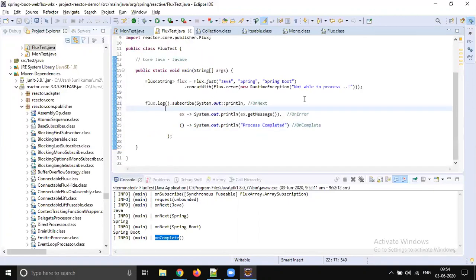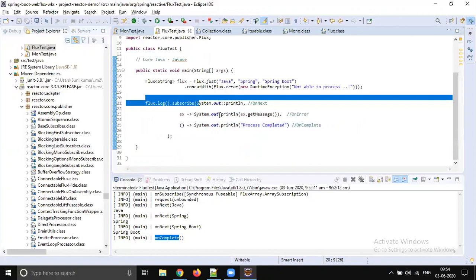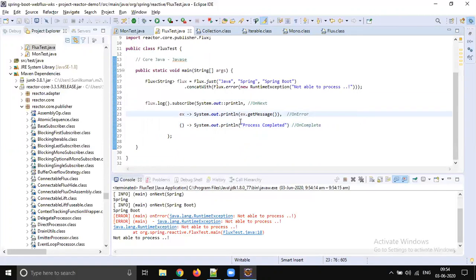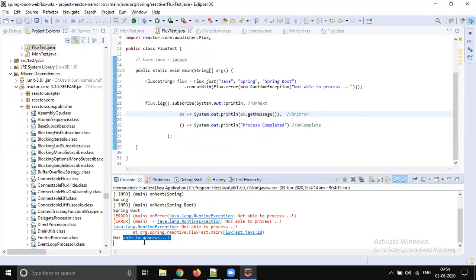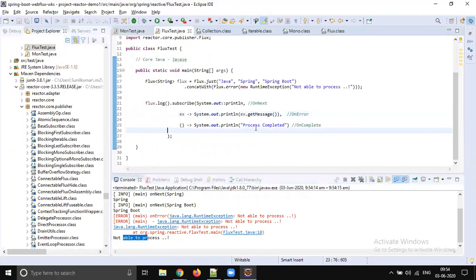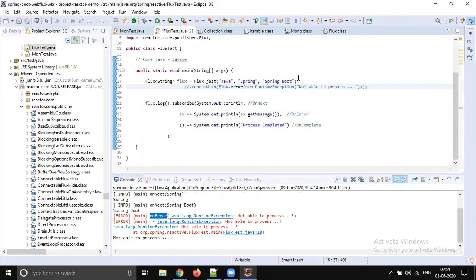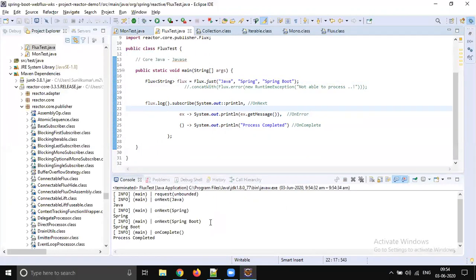Yes. So when we run this code, we will get on next triggered, and finally on error, because there is no successful completion. So process completed will not be printed, because on error is an abnormal termination. For example, if you comment this out and it terminates successfully, you see that process completed is going to be printed.